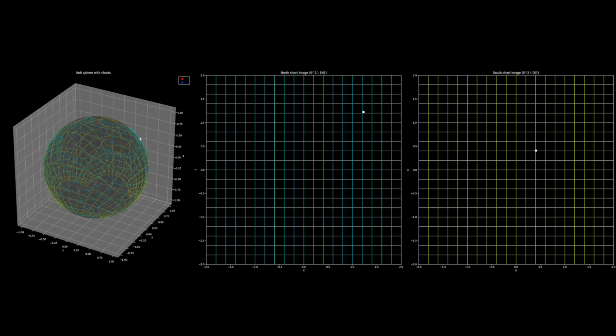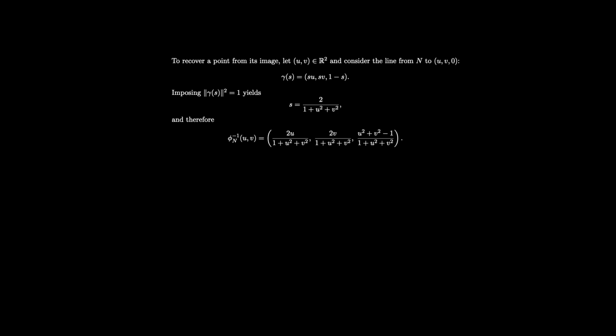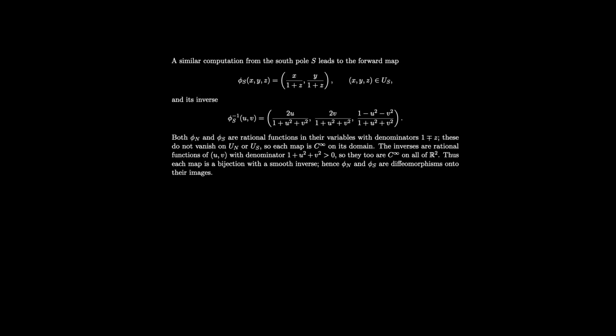Stereographic projection is a classical method for flattening the sphere onto the plane. Think of it as follows. From the North Pole, every point P on the sphere is projected onto the equatorial plane. This produces a coordinate map. A similar projection from the South Pole gives a similar coordinate map. Both of these maps take the curved pieces of the sphere and flatten them into regions in two-dimensional real space. Each stereographic map and its inverse turn out to be a rational function with non-vanishing denominator on its domain. This means they are C-infinity. Thus both of these maps are actually smooth charts.